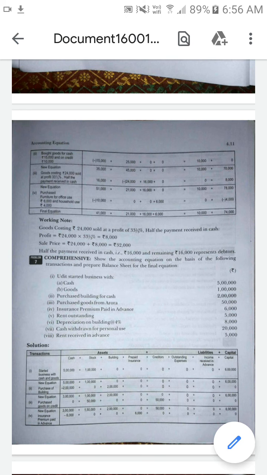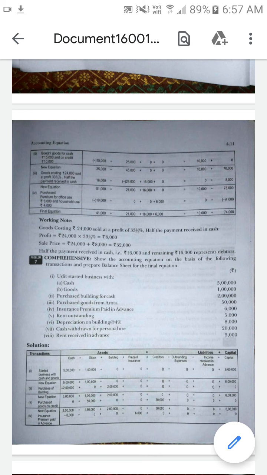In the fourth one, insurance premium paid is one of the expenses paid in advance. But here rent is not denoted as paid, it is denoted as received. So income is received on the basis of rent, and rent received in advance is called income received in advance.